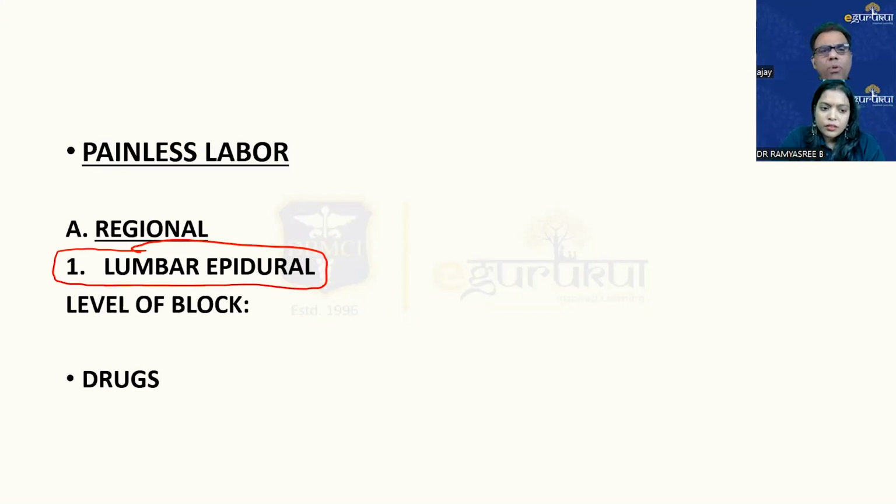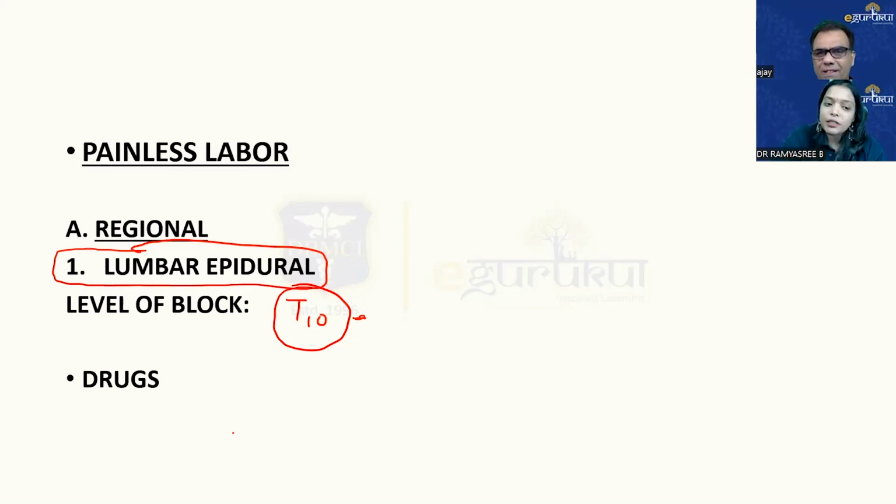Now the level of block we normally require is up to T10. The nerve supply of the uterus starts from T10, T11, T12 and L1. So that is why for painless labor we are giving the blockade till T10, because we just want to stop the nerve supply to the uterus.